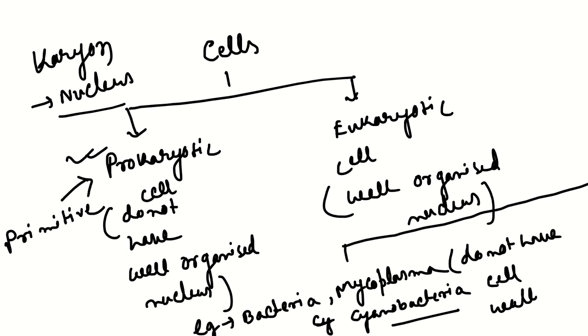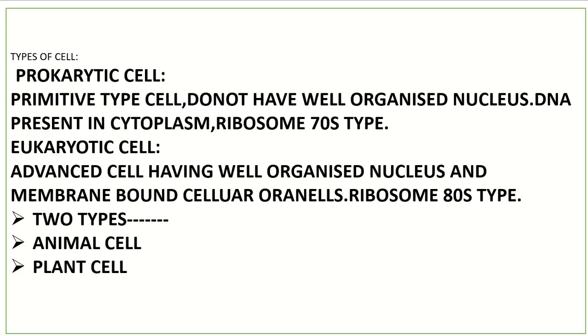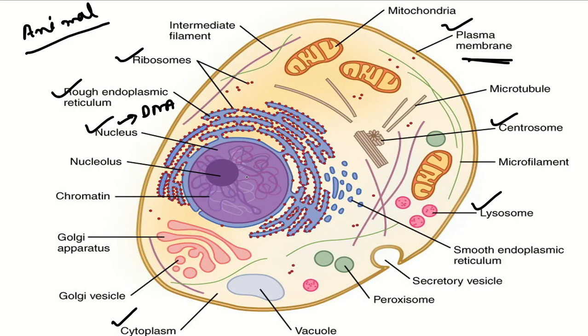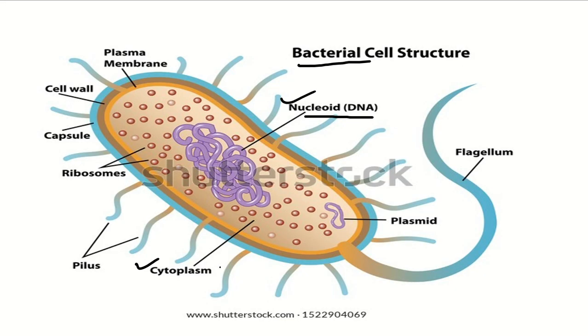Now I will talk about the prokaryotic and eukaryotic cell. First, bacteria, which is a prokaryotic cell. Bacterial DNA is usually present in the cytoplasm. There is no nucleus, whereas in a eukaryotic cell like this animal cell, the DNA is present within the nucleus. In a bacterial cell, DNA is floating in the cytoplasm. Naked DNA is present within the bacteria.